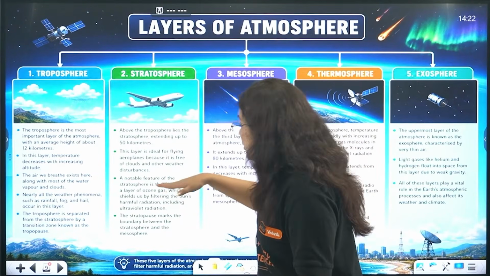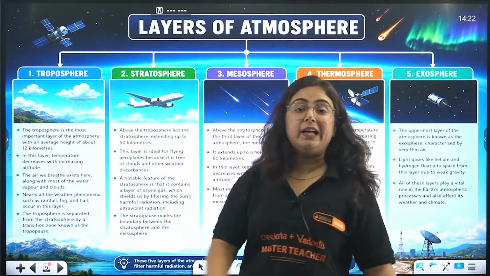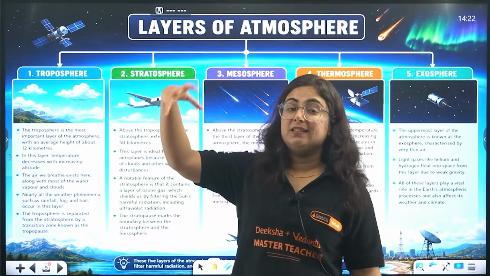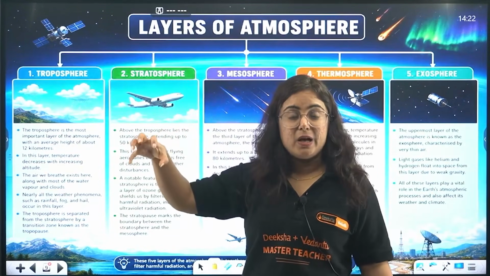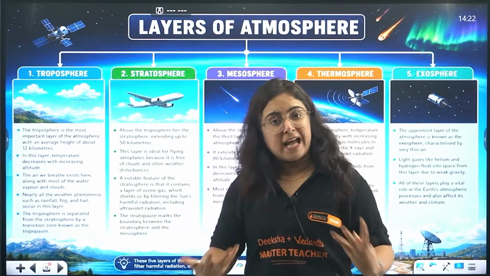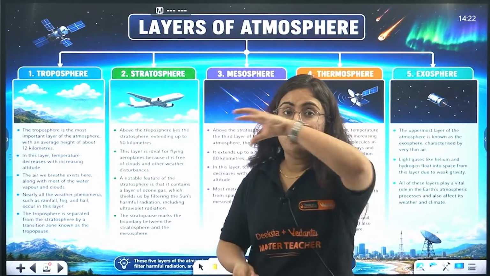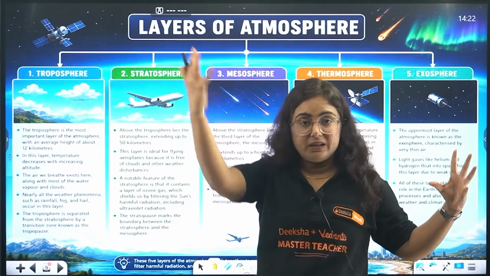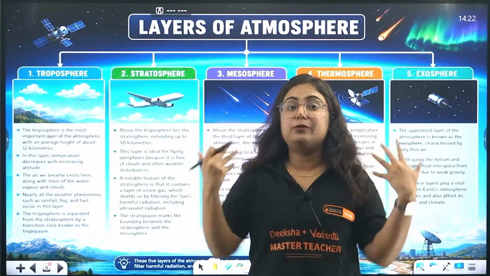Ozone gas shields us by filtering the sun's harmful radiation, including ultraviolet radiation. The sun emits UV rays, ultraviolet rays, which are actually harmful for human beings. They can cause cancer and many skin-related diseases. If the ozone layer were not present, those UV rays would directly reach the earth, and life would not be possible.